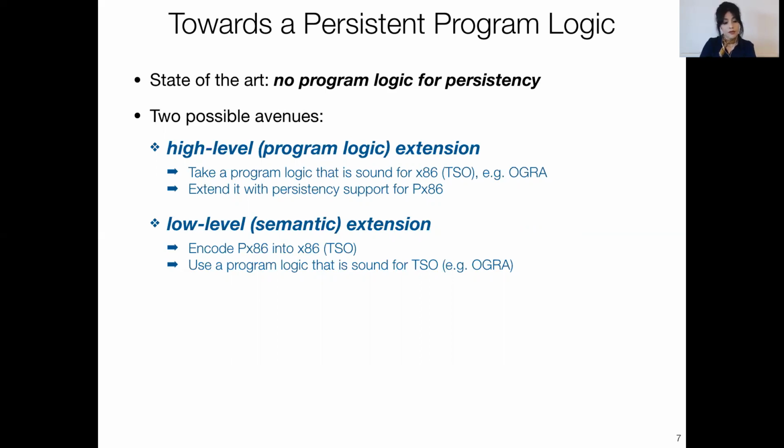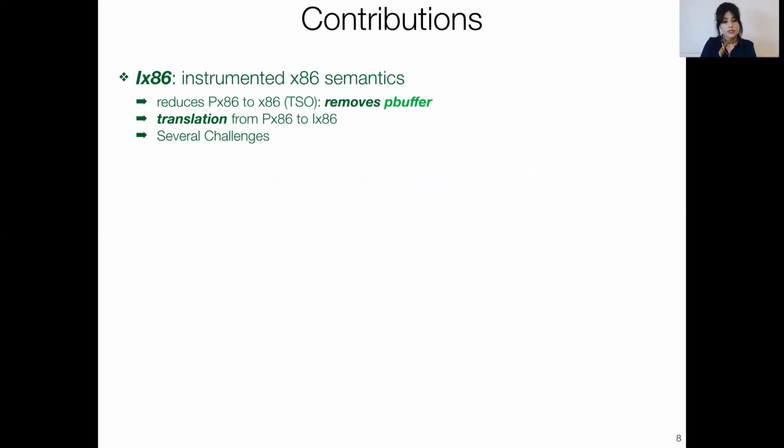And by that I mean we could encode px86 into x86 and use the same logic as before to reason about px86 programs. And it turns out that for us, the second approach was simpler, and this is what we did in this paper.